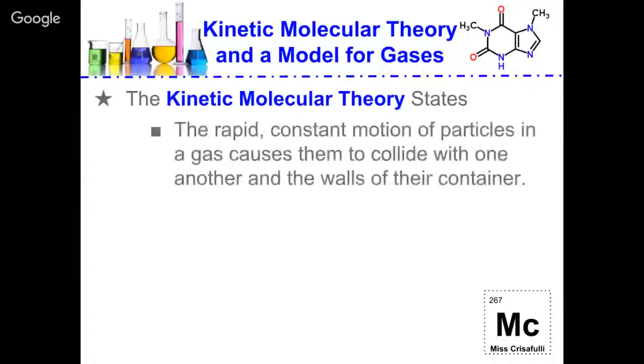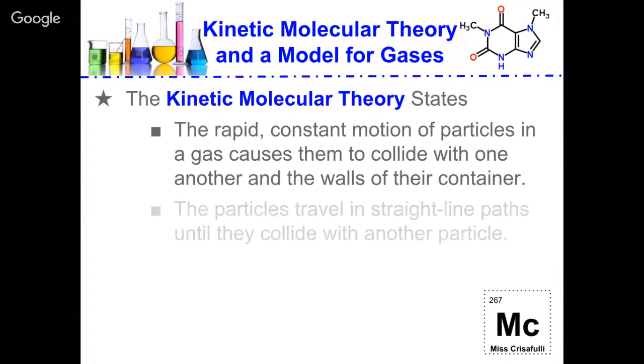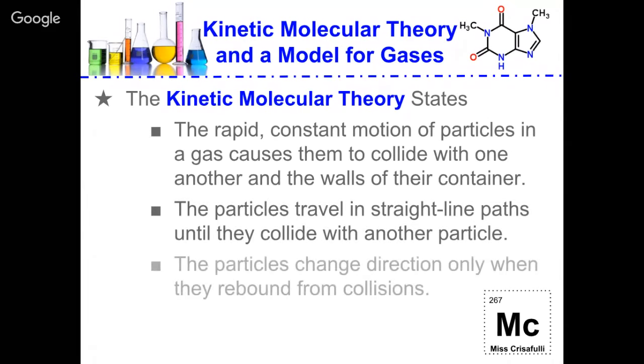The kinetic molecular theory also states that the rapid, constant motion of particles in a gas causes them to collide with one another and the walls of their container. The particles travel in straight line paths until they collide with one another, and the particles change direction only when they rebound from collisions.